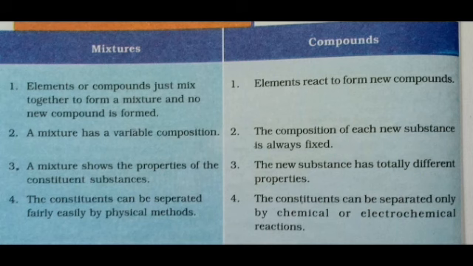Variable composition means what? Two components are there, salt and sugar. Salt is more than the sugar. So different composition of the components. That means a mixture shows variable composition. But in the case of compounds, as we discussed earlier, suppose water contains 2 hydrogen and 1 oxygen, and hydrogen peroxide contains 2 hydrogen and 2 oxygen. That is fixed. Wherever we go, we have to use the same formula. It means the composition in compounds is fixed. So a mixture has variable composition, and the composition of each new substance is always fixed in compounds.